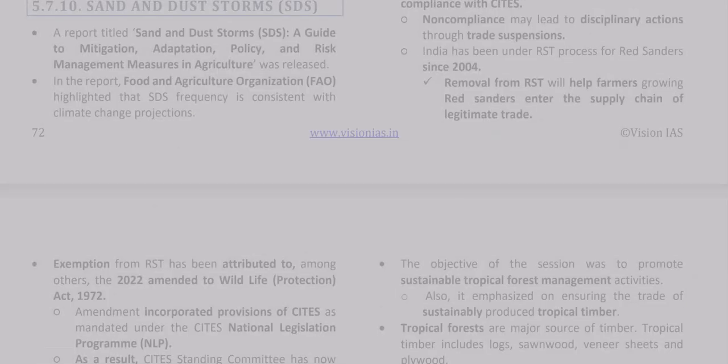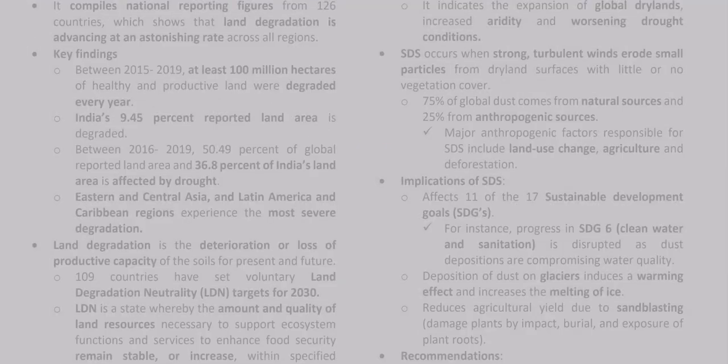Sand and Dust Storms, SDS. A report titled Sand and Dust Storms, SDS: A Guide to Mitigation, Adaptation, Policy, and Risk Management Measures in Agriculture was released. In the report, the Food and Agriculture Organization, FAO, highlighted that SDS frequency is consistent with climate change projections. It indicates the expansion of global drylands, increased aridity, and worsening drought conditions. SDS occurs when strong, turbulent winds erode small particles from dryland surfaces with little or no vegetation cover. 75% of global dust comes from natural sources, and 25% from anthropogenic sources. Major anthropogenic factors responsible for SDS include land use change, agriculture, and deforestation.